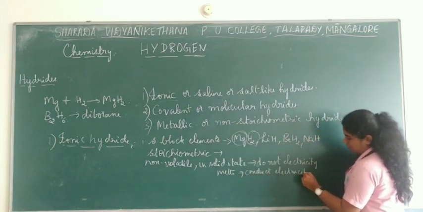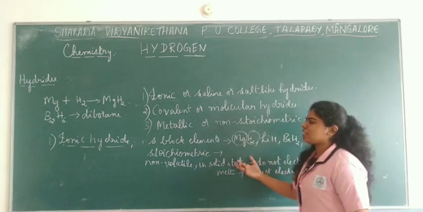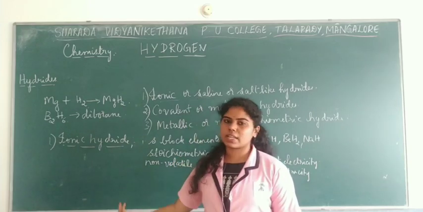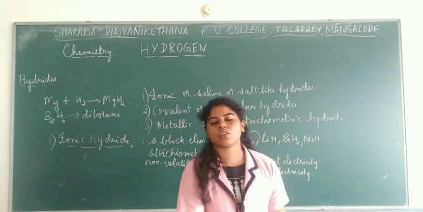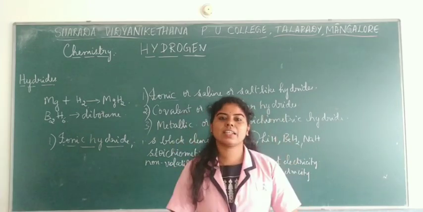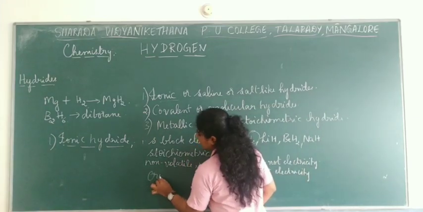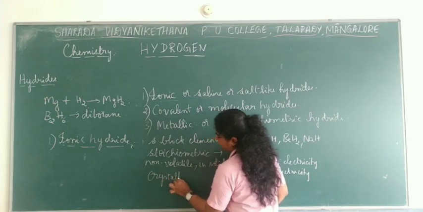That is to be remembered. And usually these will be crystalline in nature. Sodium hydride and all these ionic hydrides are usually crystalline in nature.